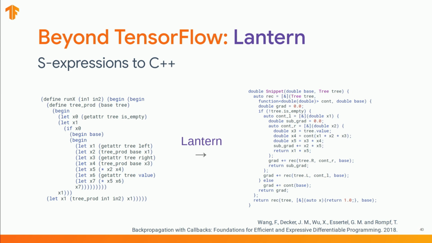Then we wrote a parser which took the S-expressions and converted them into Scala code targeting the Lantern backend, which in turn can generate C++ code. The net effect is that we have a Python frontend for C++ code.